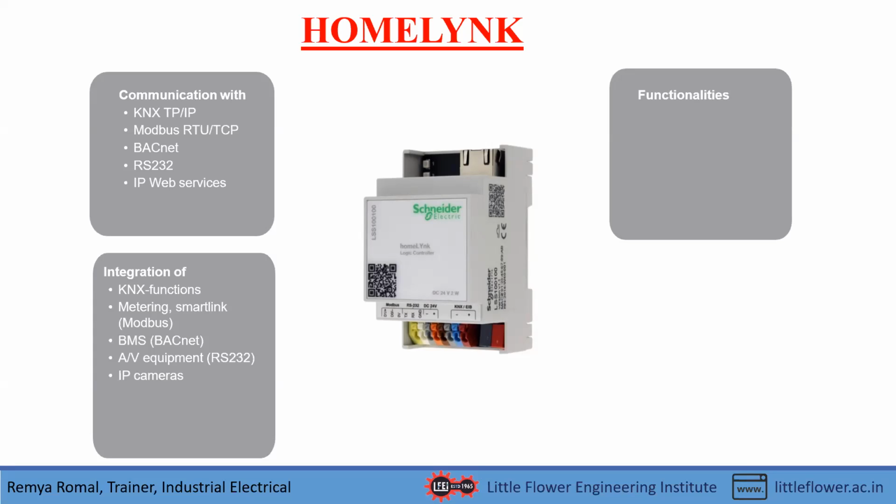And the main functionalities include visualization. These HomeLink functionalities include visualization. Visualization is that we can get the complete control. We can see and visualize the complete control of our home in smartphones as well as tablets. And schedulers, that means scheduling. If we want to schedule the lighting of the devices, we can schedule with this equipment.